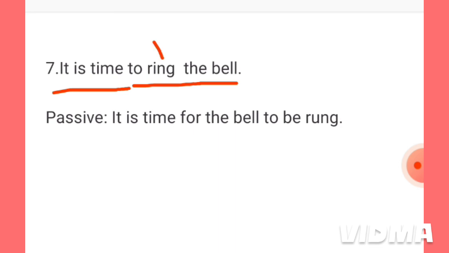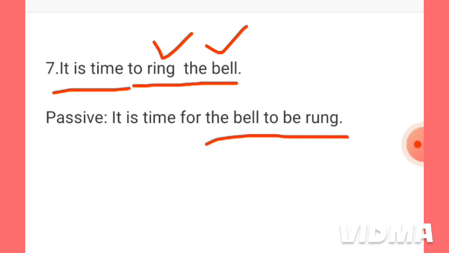What will be rung? The bell. This is the object here because this is to be rung by someone. That is why the passive voice will be it is time for the bell to be rung. We have made passive this part of the sentence. The bell to be rung. Rung is the past participle form of the main verb ring.